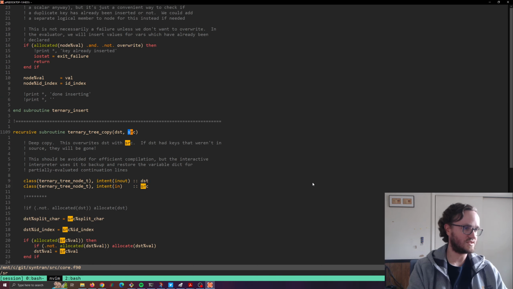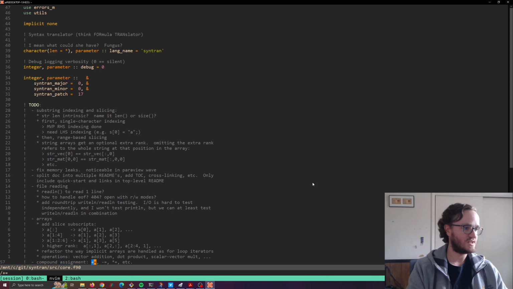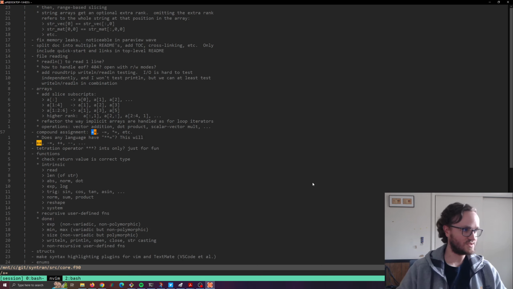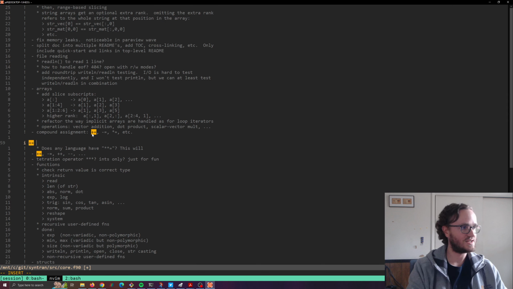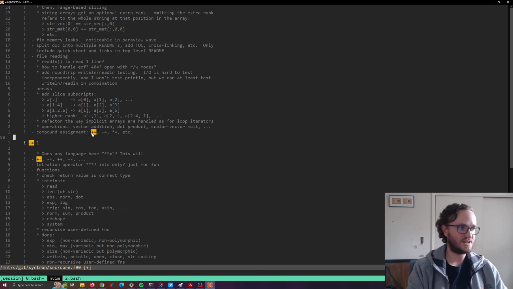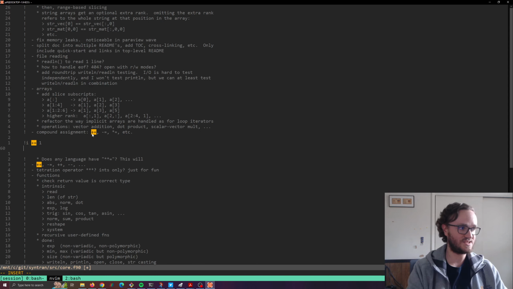So this is the core of the interpreter. What I'm planning to do tomorrow is work on compound assignment operators like plus equals. If you want to increment a variable i, for example, you could type i += 1. My language does not have that yet, so currently what I have to do is i = i + 1, and you have to terminate statements with a semicolon, like C.